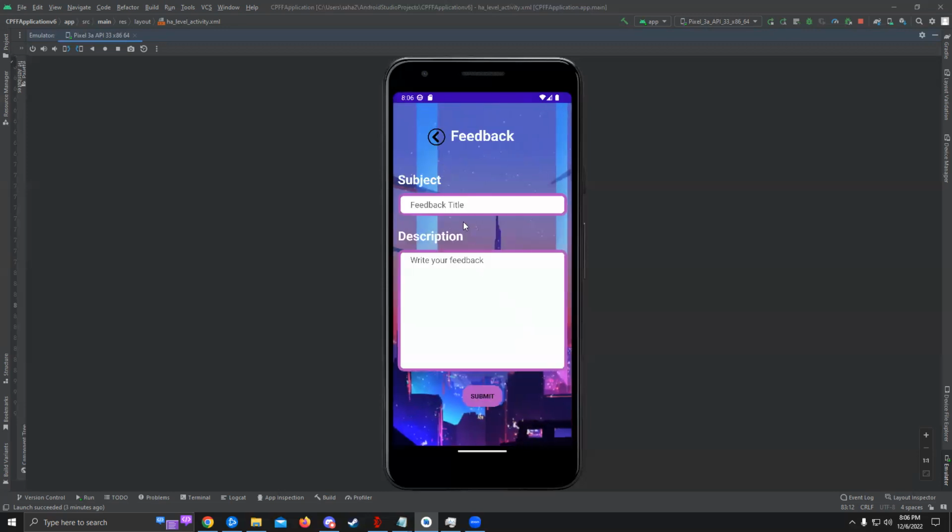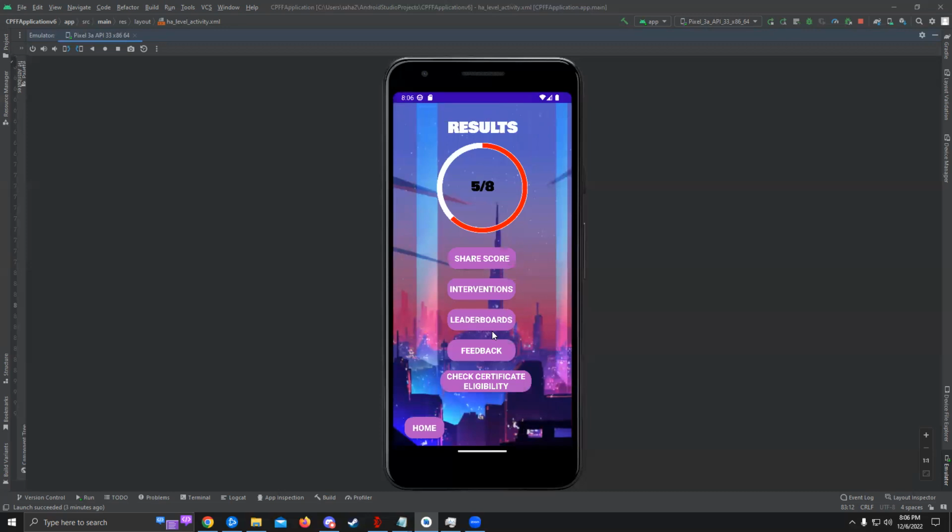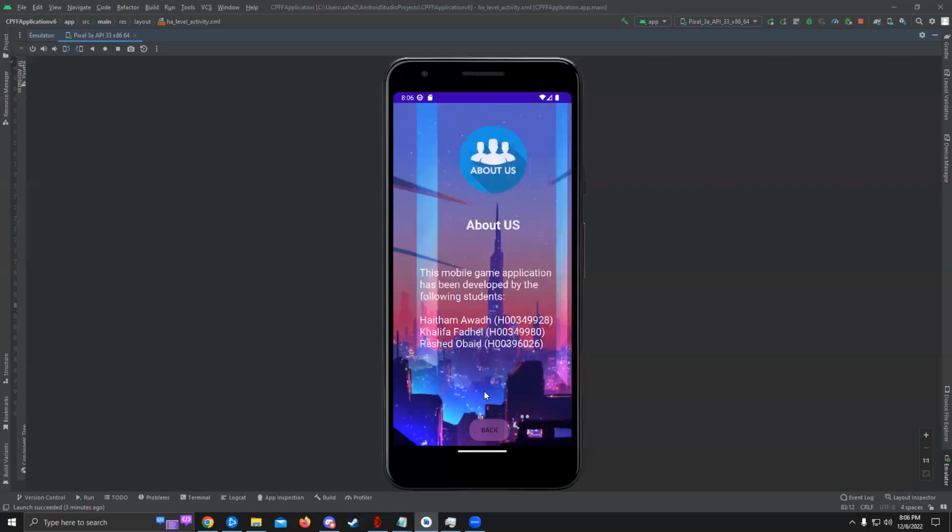A user could provide feedback to the developers by giving a title and a description, and he could go back. And a user could also check if he is eligible for a certificate. He is given a message that he will be sent a certificate if he passes with a score of 4 or above. And a user could go back once he's done to the About Us page. And thank you for listening.